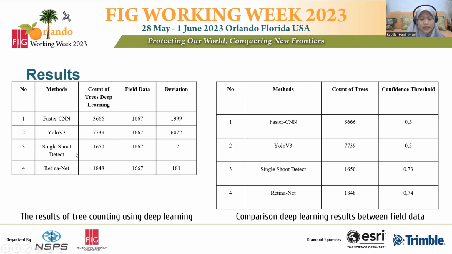Next is Single Shot Detector. The result of the tree count for SSD is 1,650, and the deviation is only 17. Next is RetinaNet. The result is 1,848, so the deviation is 181. The confidence threshold for Faster RCNN is 0.5, YOLO version 3 is 0.5, SSD is 0.73, and RetinaNet is 0.74.